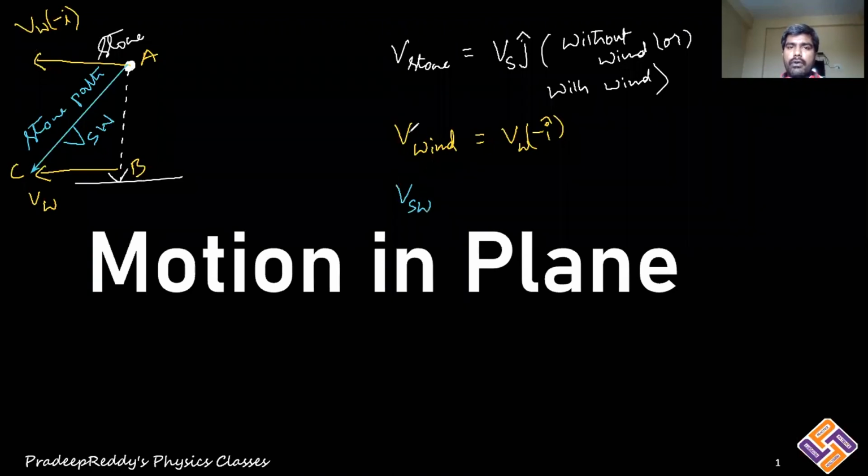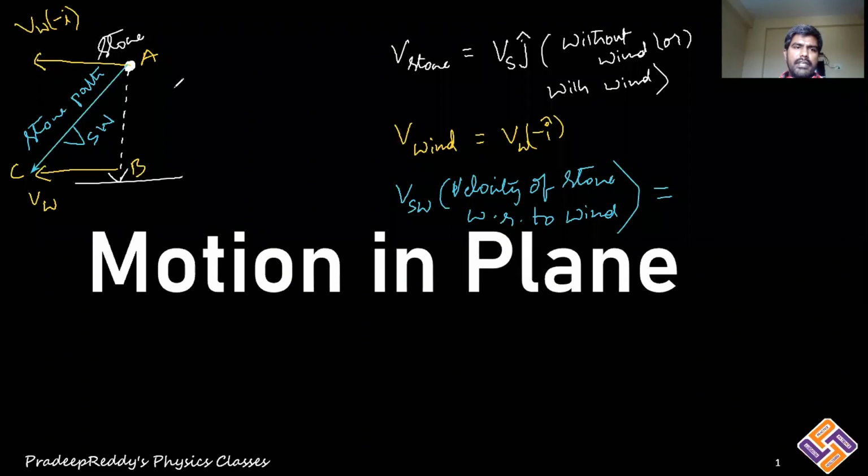We have three velocities now. One is purely the velocity of the stone. The other one is purely the velocity of the wind. Now this is VSW. It is the velocity of the stone with respect to wind. Because there is wind, the velocity of the stone, its path, is undergoing change, its direction is being influenced. I can write VSW as nothing but the AC vector, is it not? VSW is equal to AC bar.